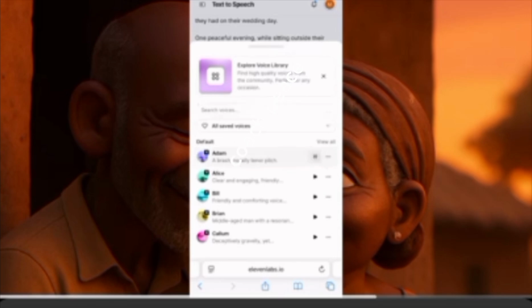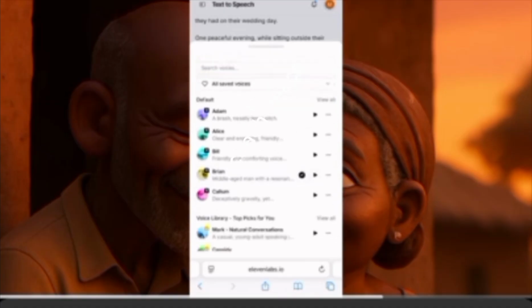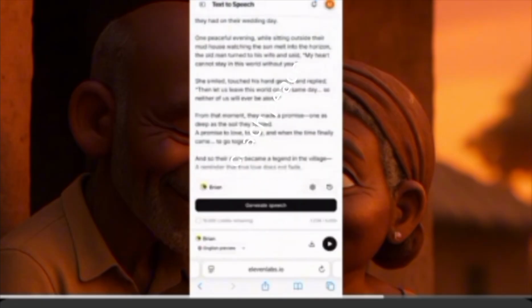So I'll choose Brian. I'll choose this one, and I'll go with that. I clicked on it already, and you see down here it now turns to Brian. Then I'll click on generate speech.